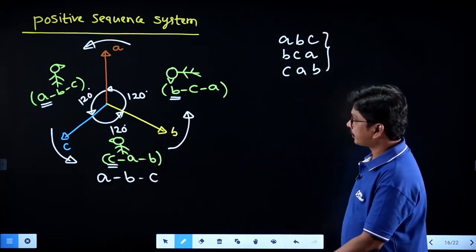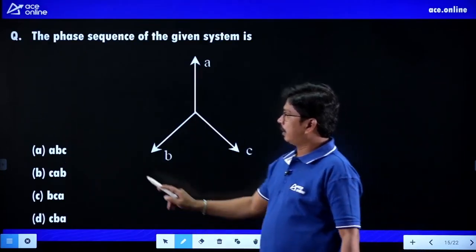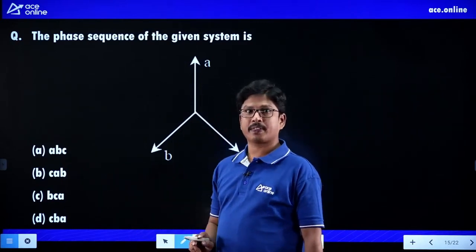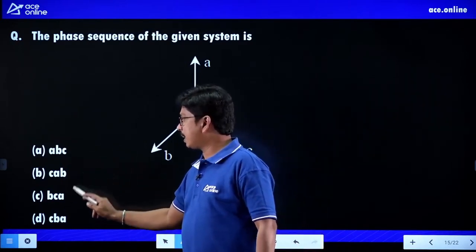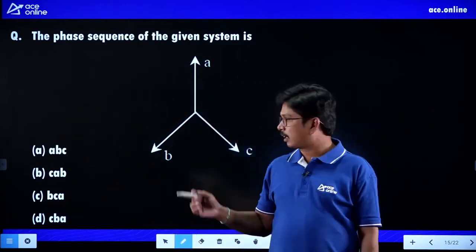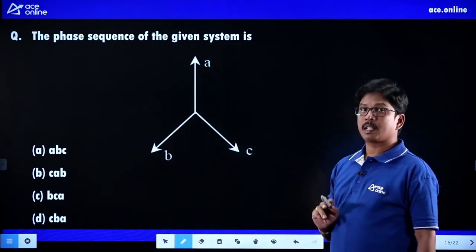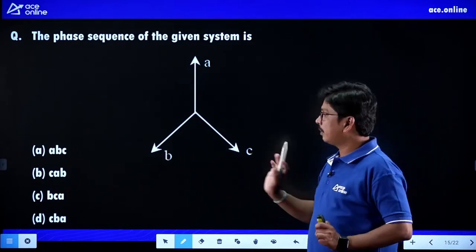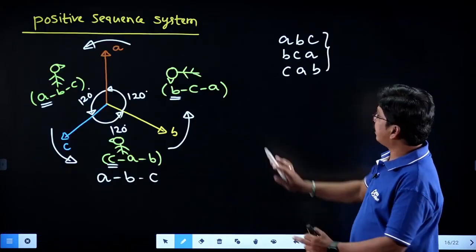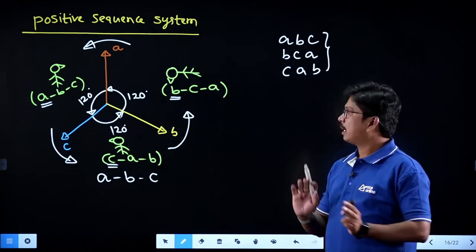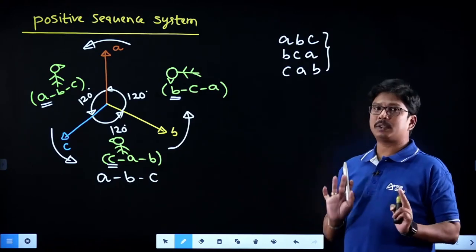You can check here in the options: ABC, CAB, BCA are all the same, right? So you can think the correct answer is option D. But we have to give the clarity why it is option D. Just check here. This is the positive sequence system. Now we'll see what about the negative sequence system.